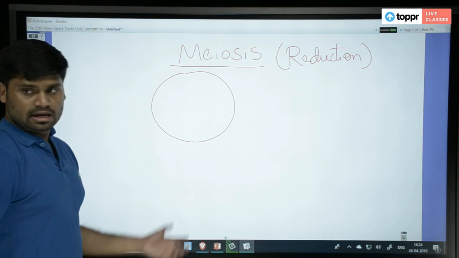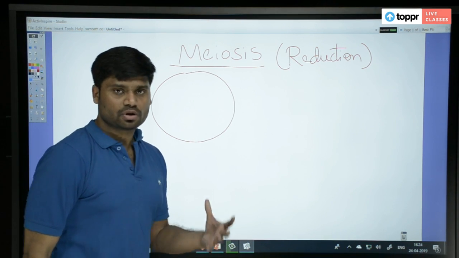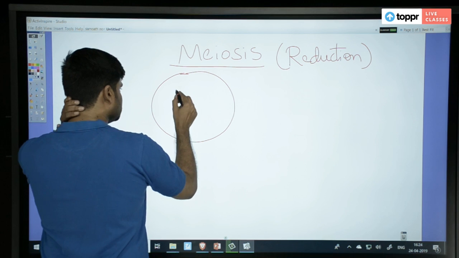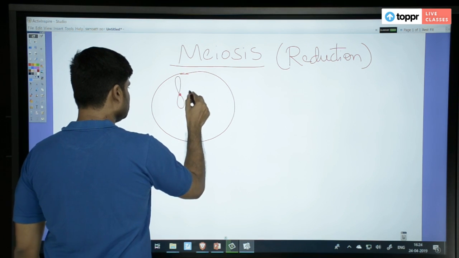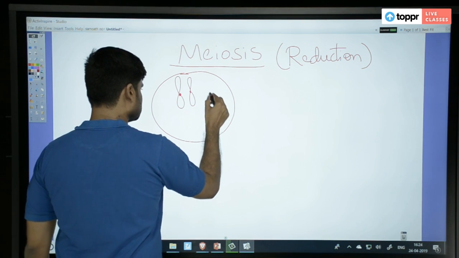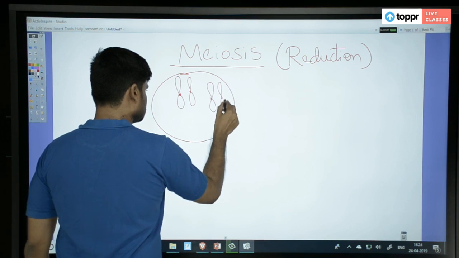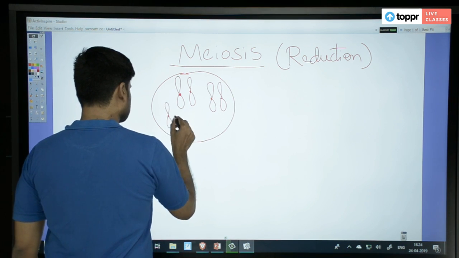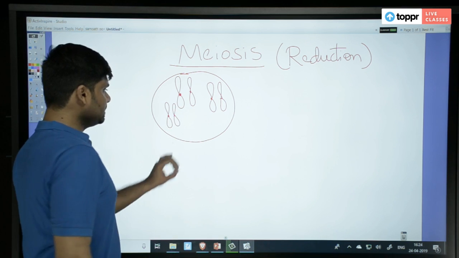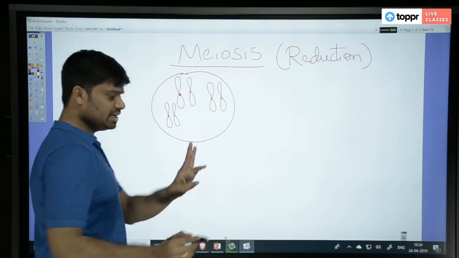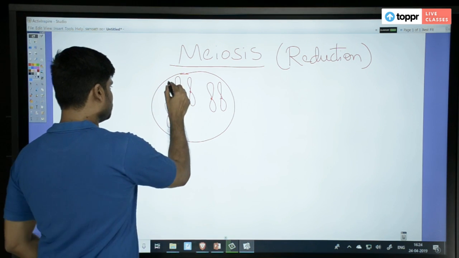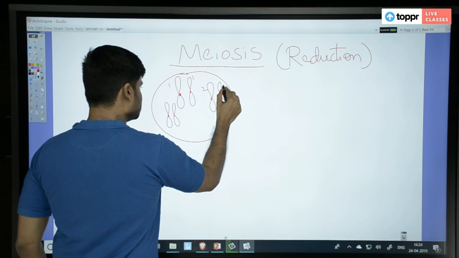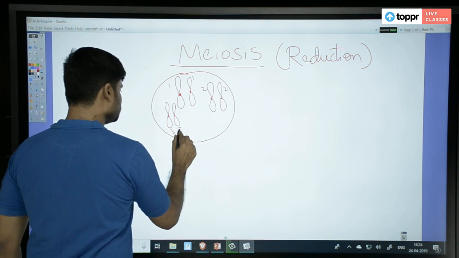In the cell, let us take a cell with a smaller number of chromosomes, just to simplify it. So I am taking a case where just 3 types of chromosomes are there. First chromosome 2 copies, second chromosome 2 copies, third chromosome 2 copies.